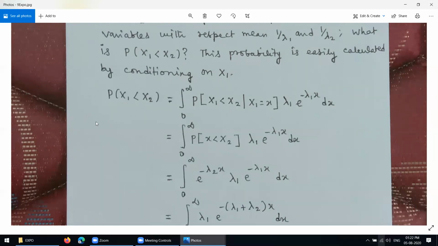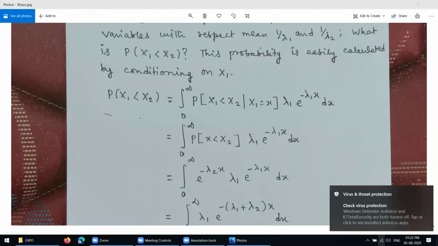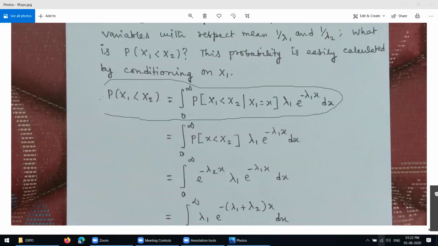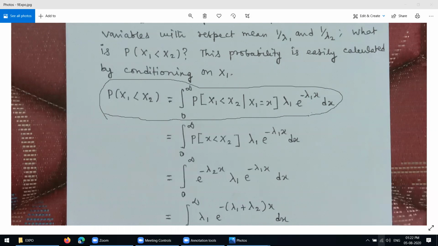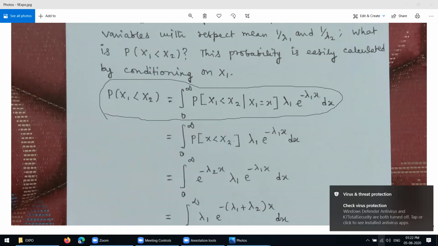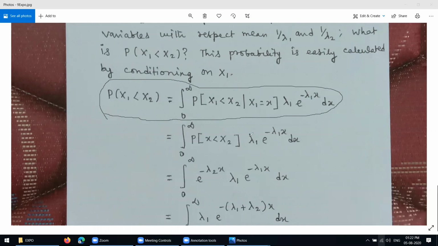This one is nothing but the definition. The definition is this one you write: probability of X1 less than X2 equals the integral of probability of X1 less than X2 such that X1 equal to x, then lambda 1, because this one is exponential distribution, lambda 1 into e power minus lambda 1 into x into dx. So this also you write because of the definition, already the last one. So we are getting like this.